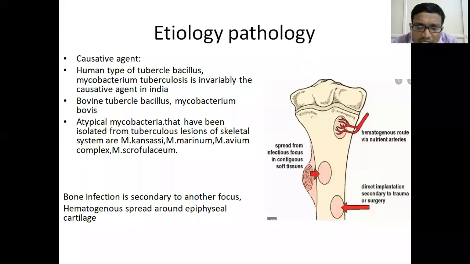That doesn't mean that other forms of spread are not there. There is also description of spread from a soft tissue focus, or direct implantation secondary to trauma or surgery. So this is the etiology.